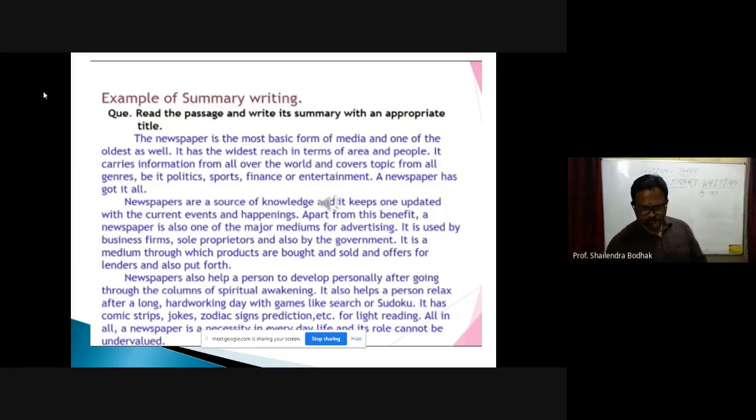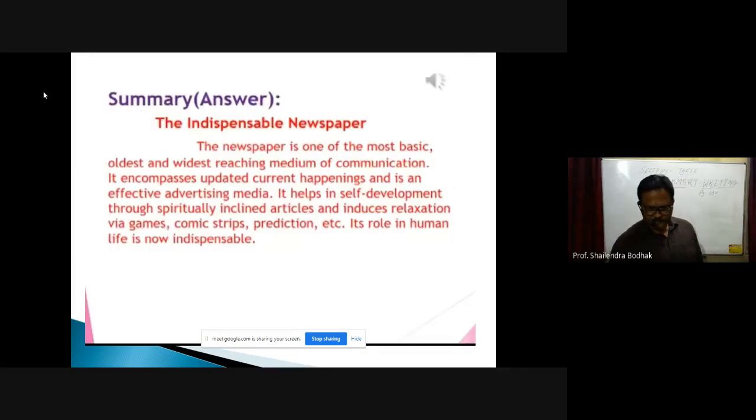Now, if you read this passage and summarize it, you'll see how it is summarized. The title is given: The Indispensable Newspaper. Then, if you summarize, you'll find: the newspaper is one of the most basic, oldest, and widest-reaching mediums of communication.